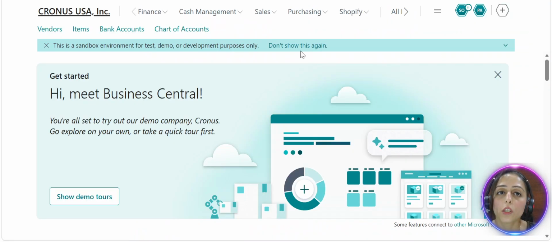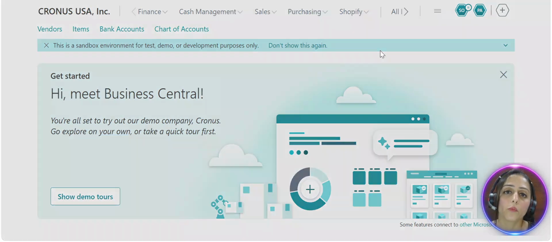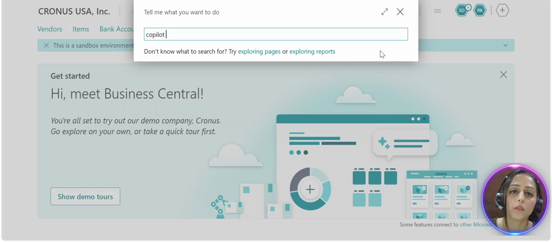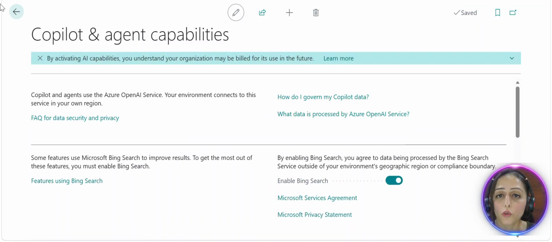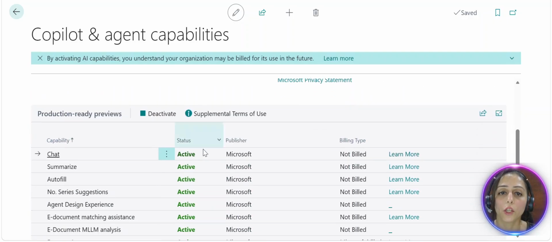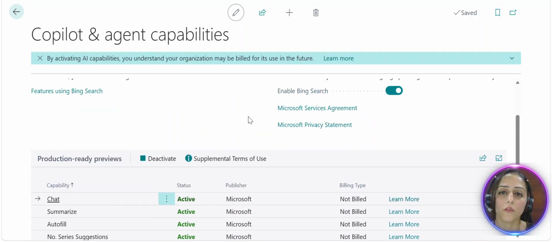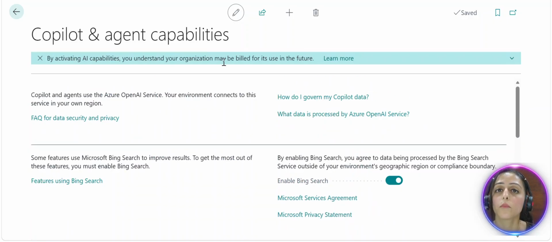Now, the next question is who is governing AI? And for that, Microsoft has provided us this feature where we have Copilot and agent capability. So we have administrative control over all those features that you would like to activate, deactivate, and everything you can manage from this page itself.